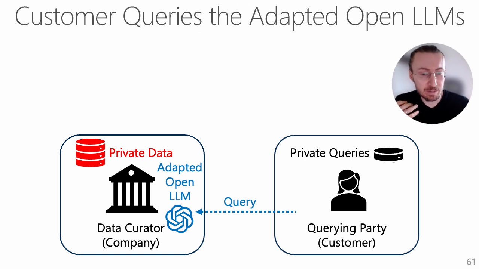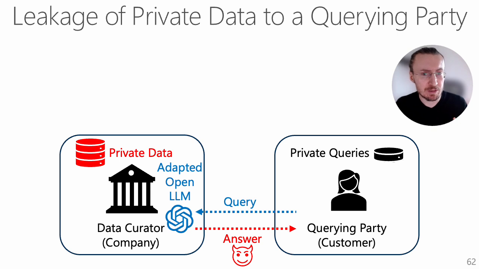And then the data curator exposes this adapted open LLM through an API. A customer comes and they can query this adapted open LLM. However, the querying party might be malicious, and in this case, the private information from the data curator can leak to the querying party through the returned answers of the prompted LLM.